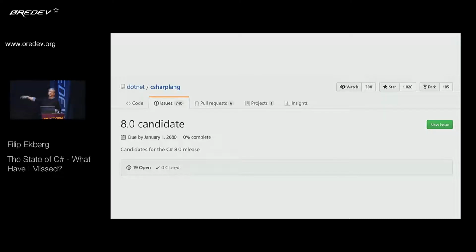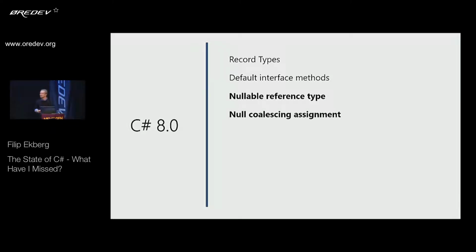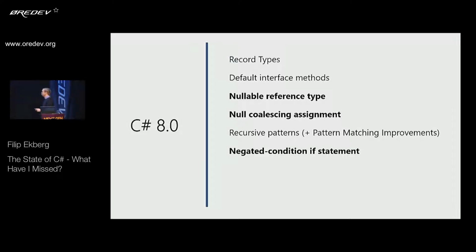So they want to add everything to C# 8. Just like they wanted with C# 7, they wanted a heap of features added to the language, but with only so much time, some of these might be scratched from the language. So C# 8 is going to hopefully now introduce record types. It's going to introduce default interface methods, and I'll show you a few examples of these in just a moment. They're going to introduce nullable reference types, null coalescing assignments, recursive patterns and pattern matching improvements, negated condition if statements, null conditional await, and hopefully a lot more.